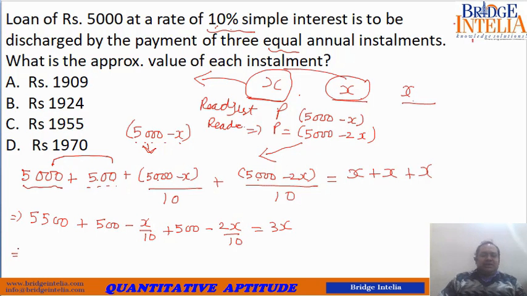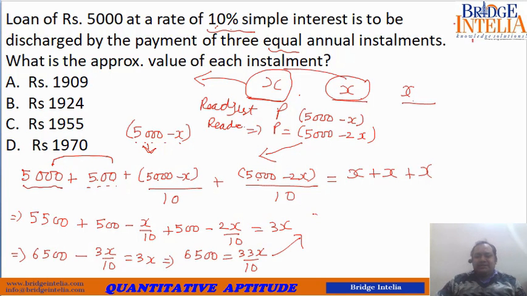So let's solve this. We will get the value of X. So 5,500 plus 500 plus 500, so 6,500 minus 3X by 10 is equal to 3X. So from here 6,500 is equal to 33X by 10.